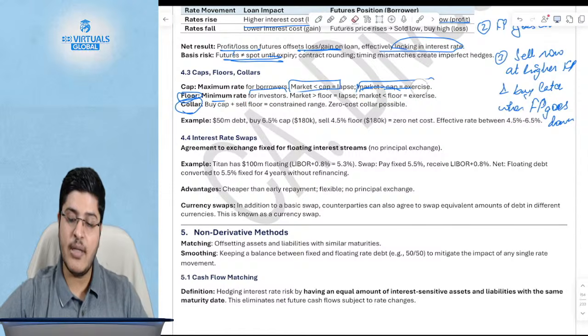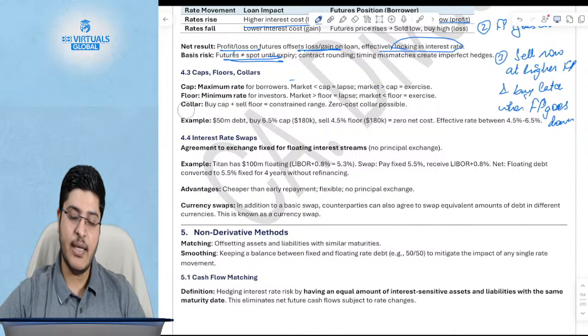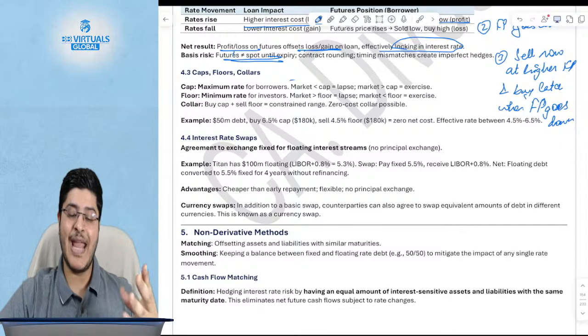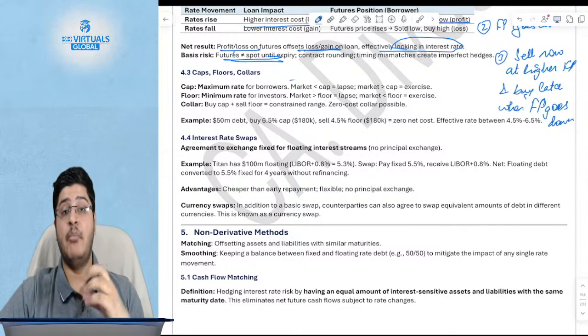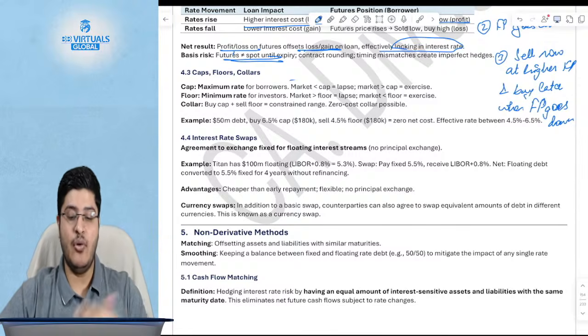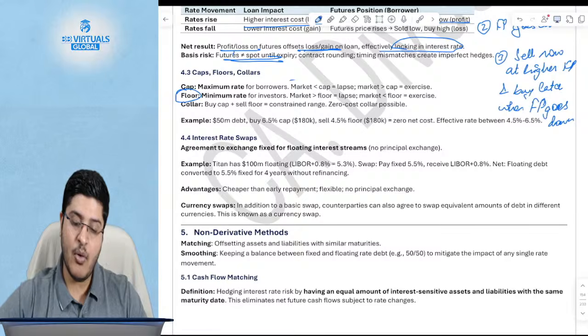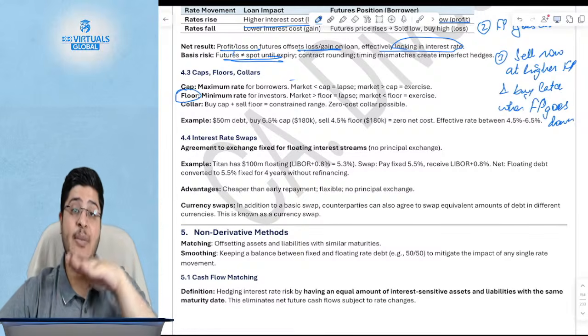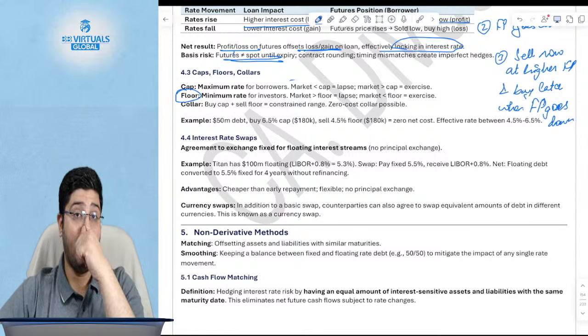Collars will effectively say that if you are buying the cap, you will have to pay a premium, but the premium is very expensive. So what do you do? You will pay a premium, but then you will sell the floor. You will buy the cap, you will cap the option, and you will sell the floor, which means you will also have a minimum borrowing amount.